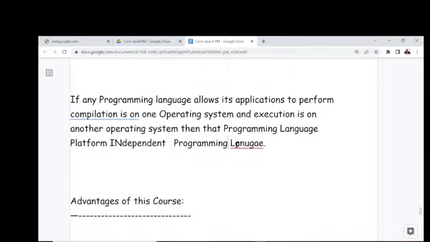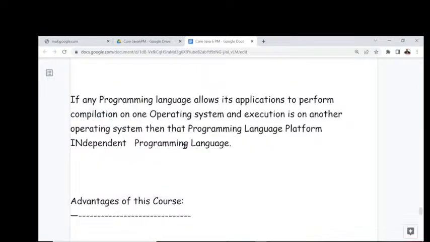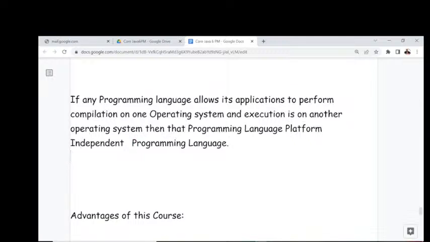Observe carefully. Good, all of you are getting my point. This is the definition of a platform independent programming language. Tell me examples for it. Java is the best example. Of course, Python is also platform independent. So many others are available but not required. Now we have to understand only Java. Java is the best example here.